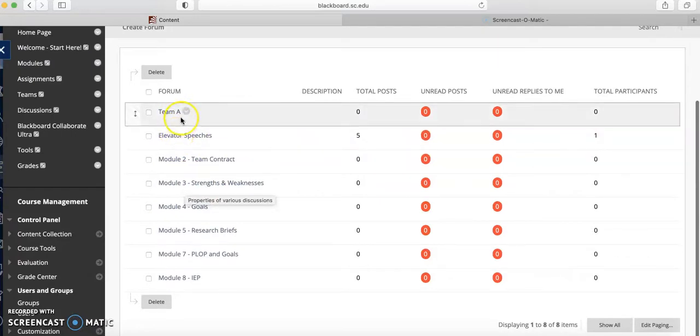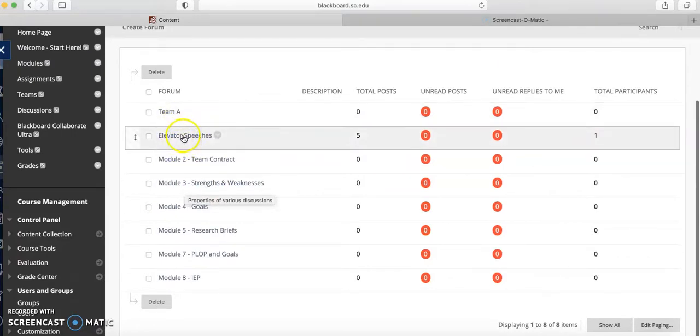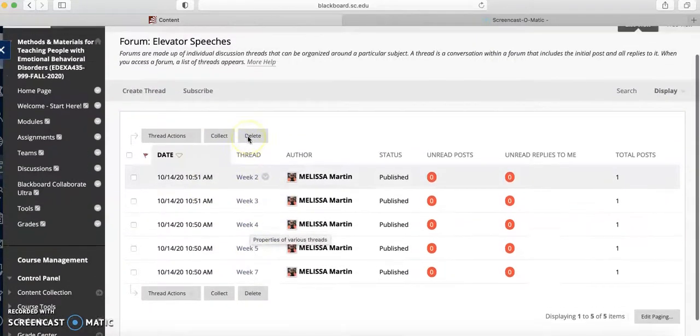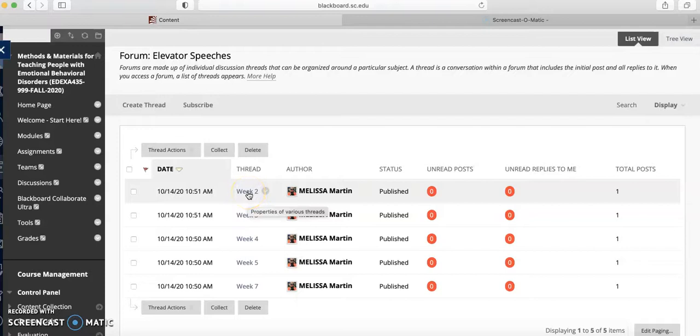Let me go ahead and explain a couple of these assignments while we're here. So your elevator speeches, and if you click it, I've already organized this for you too. These are going to be essentially what you learn from the modules. So this is kind of our checks for understanding that you've done the module. If you have any questions about the module, this is where you'll post them.